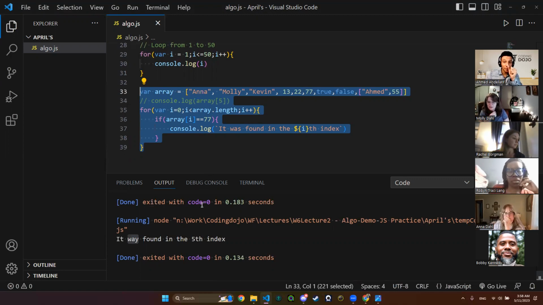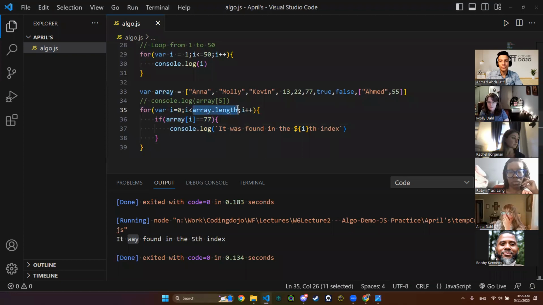So we're looking through the whole array, and with that if statement, we're saying if the array of i, the current index number that we're on, is equal to 77, then console log that statement right there. And then I think at that point it just stops the loop.